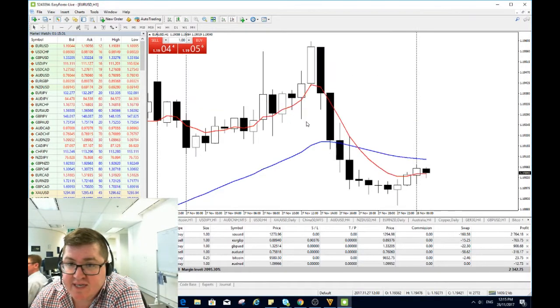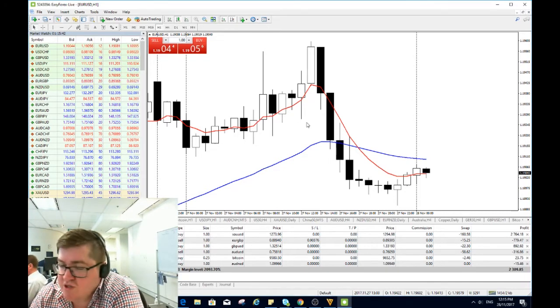Let's have a look at the hourly here. You can see Euro got all the way to 119.60 before reversing, coming back down to 119. But now, attention's all focused on the US because there's a tax plan. The schedule and timeline for the next 2 weeks is you've got to get this passed.